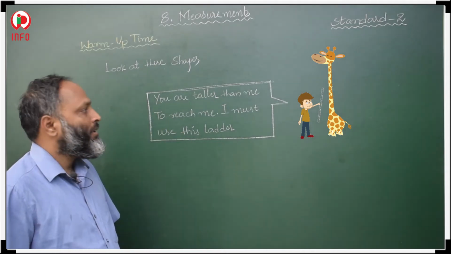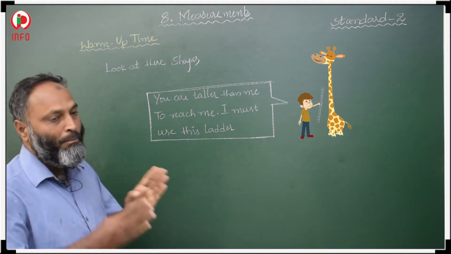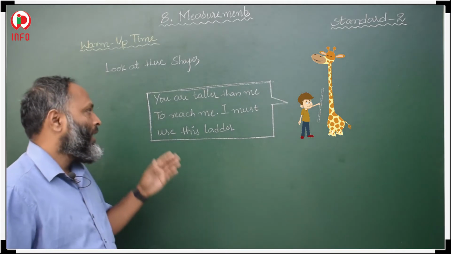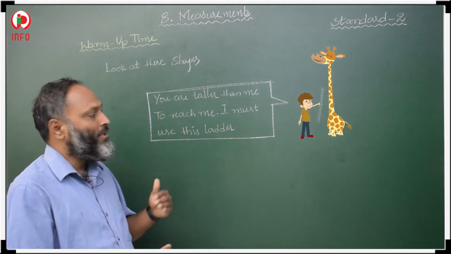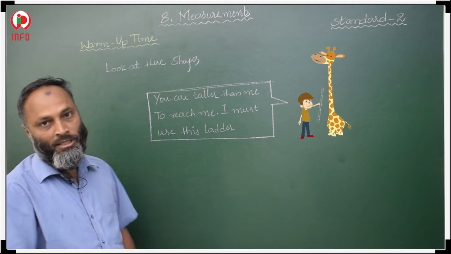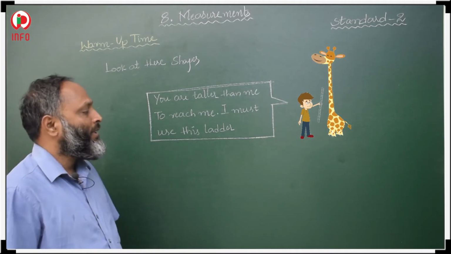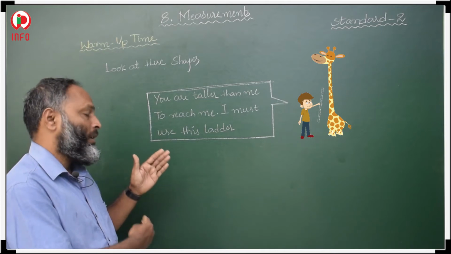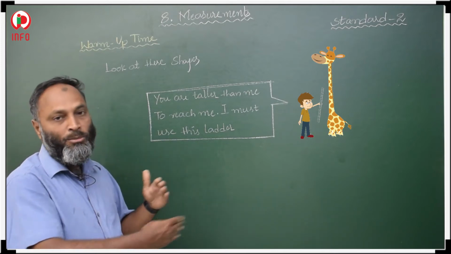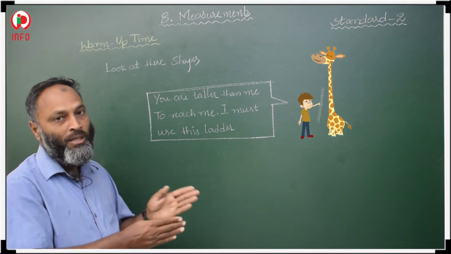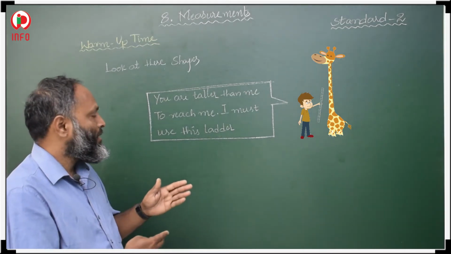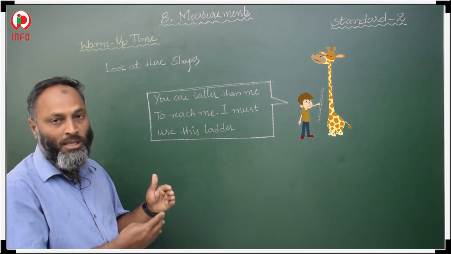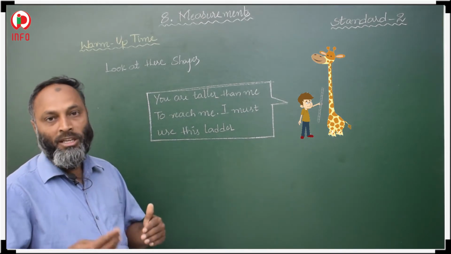Okay students, here a comparison is given. The girl is comparing her height with the giraffe. She is smaller and the giraffe is taller. These words, taller and shorter, are measuring units of length.